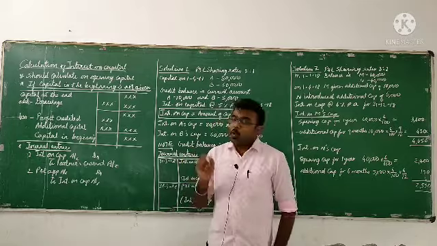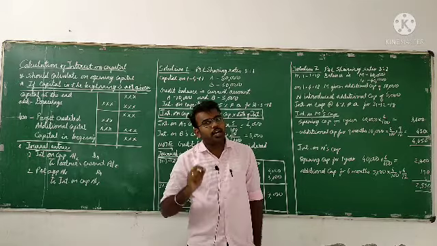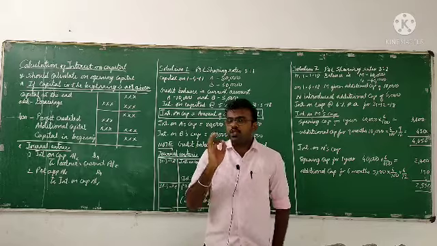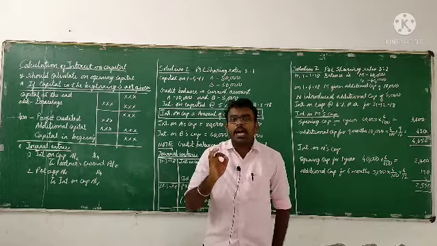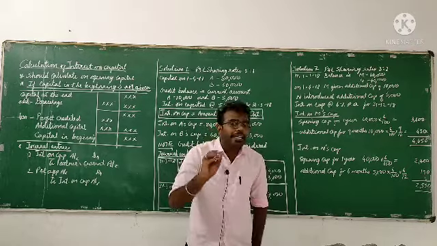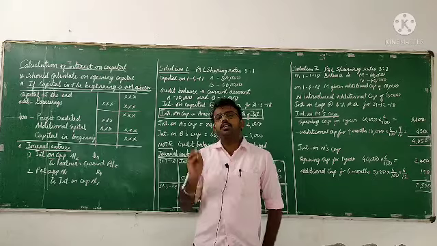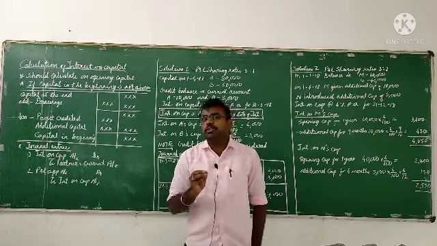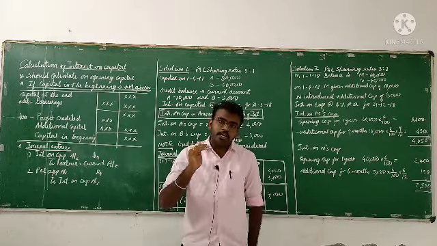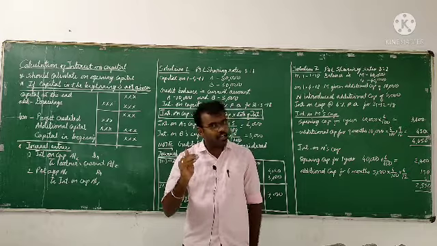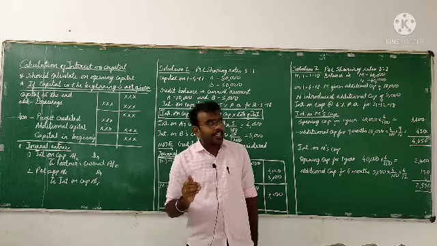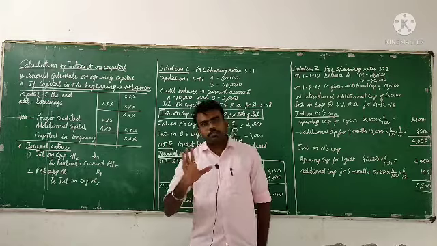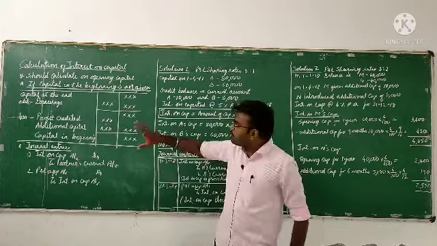One more very important thing: the interest on capital should always be calculated on the beginning capital. We can call it the opening capital. Sometimes they will give an end capital, that is capital at the end of the year. In that case, we have to calculate the opening capital. For that, the pro forma is here.